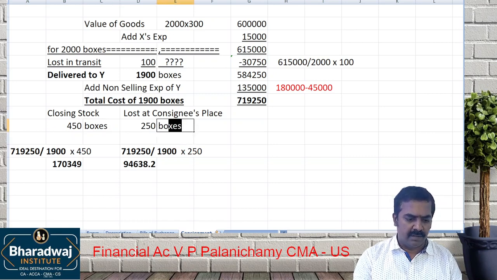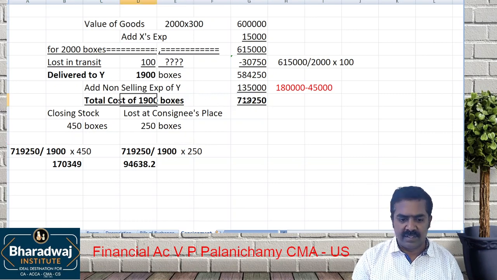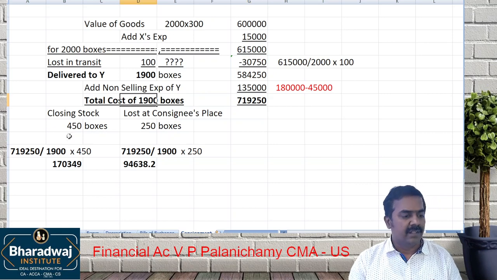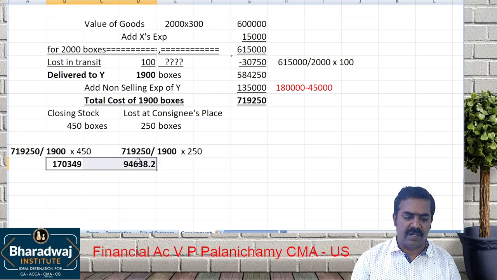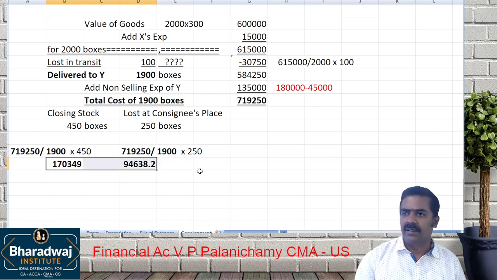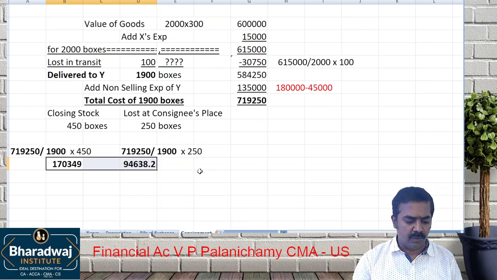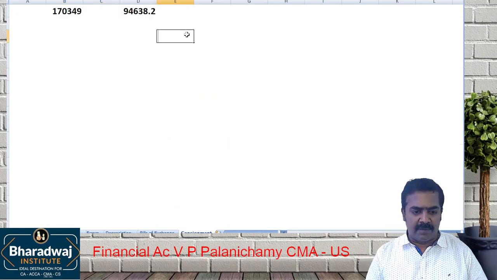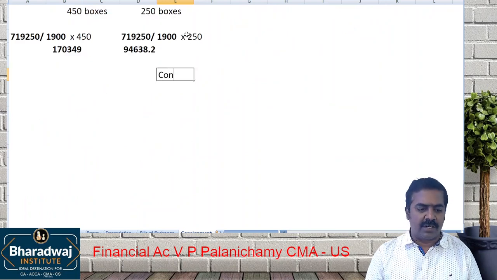Very simple. If 7,19,250 is for 1,900, what is for 450? What is for 250? We value it this way. It is a maximum-level problem that can be tested in a consignment question. Take up this valuation of goods. Then we will go for consignment accounting. Let us do it together.